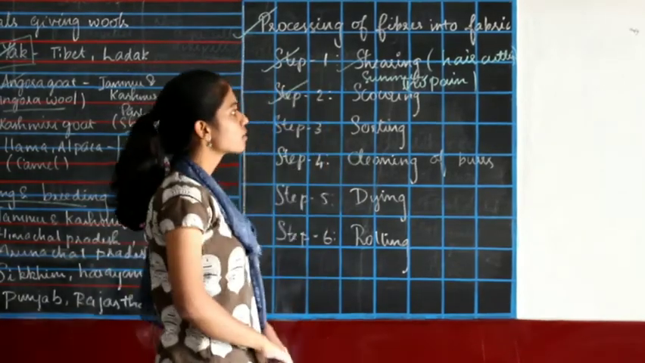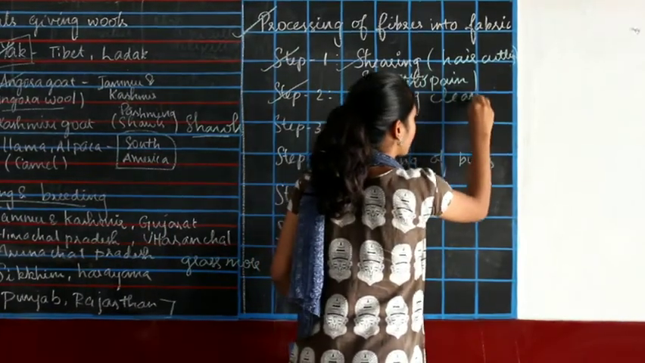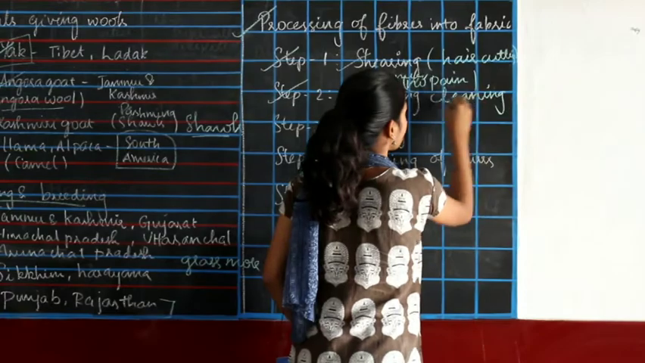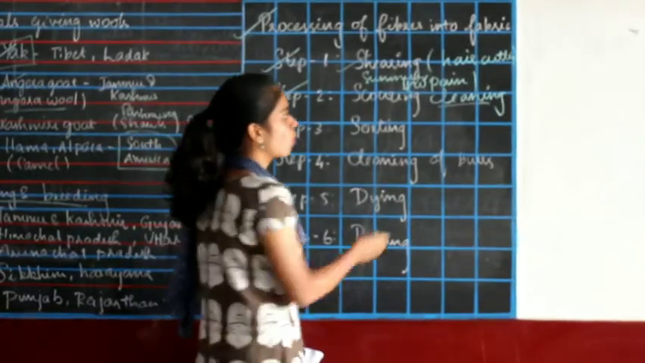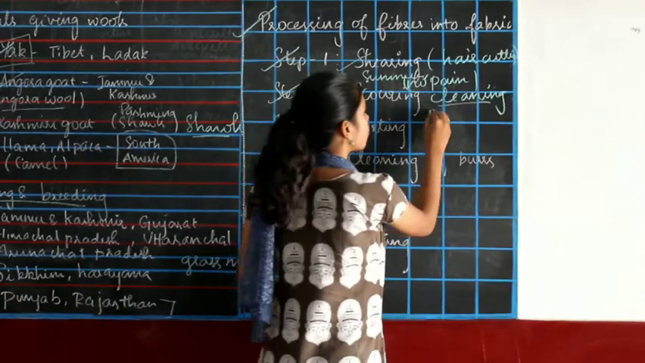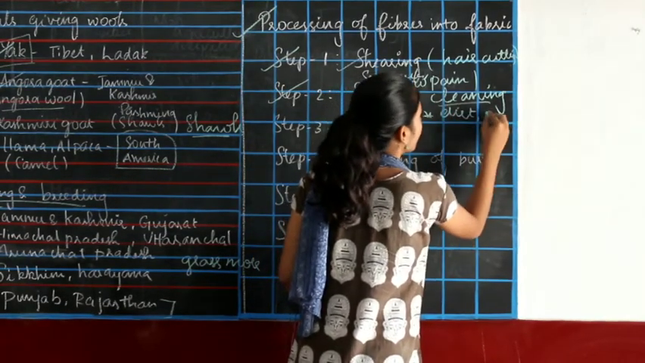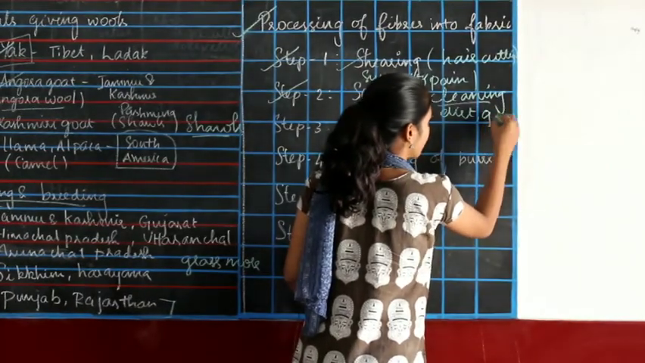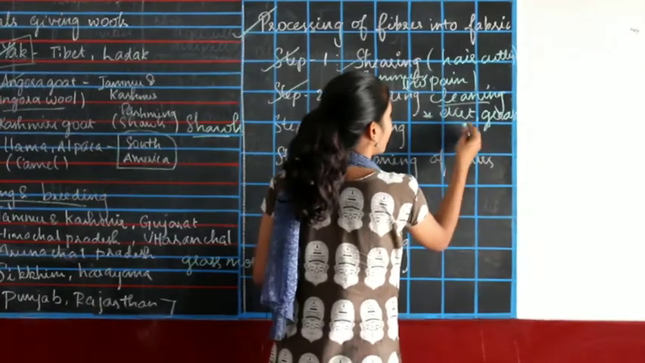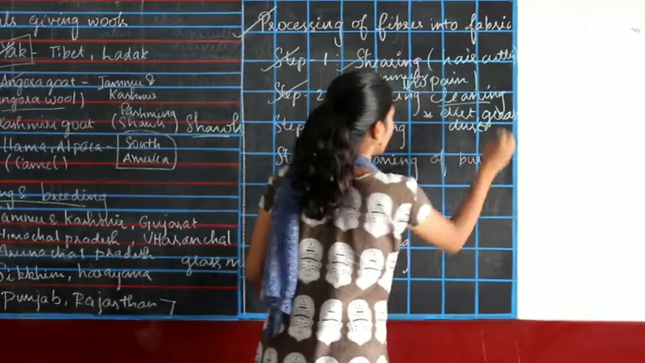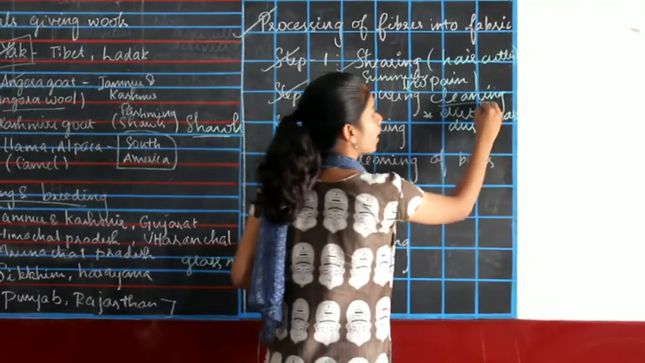Scouring. Scouring is nothing but cleaning the hair which we got from shearing. So why are we cleaning this? To remove dirt, grease and dust. We are scouring because we need clean hair.